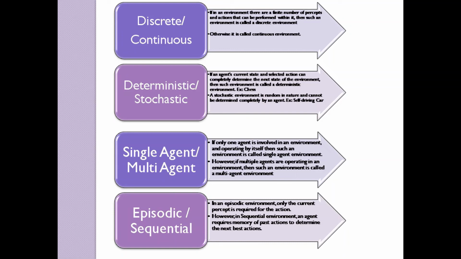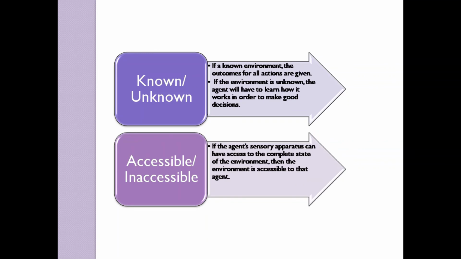In an episodic environment, only the current percept is required for the action. However, in a sequential environment, an agent requires memory of past actions to determine the next best actions. For a known environment, outcomes for all actions are given.